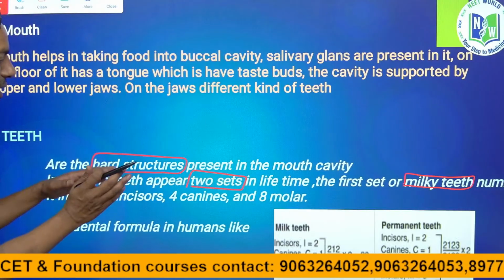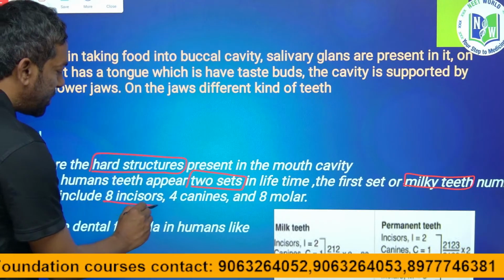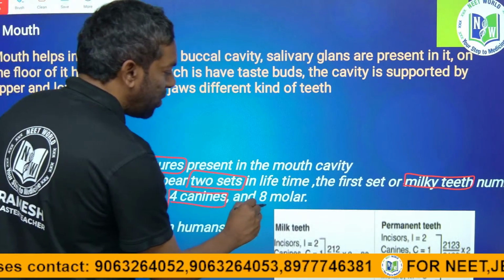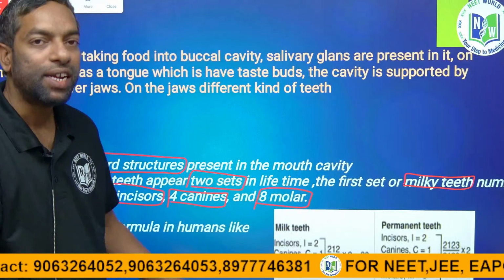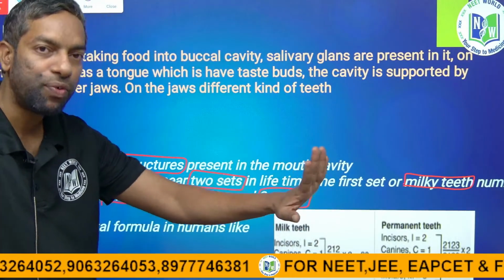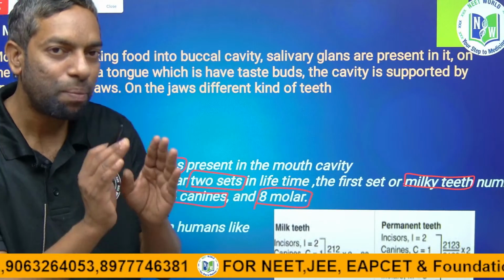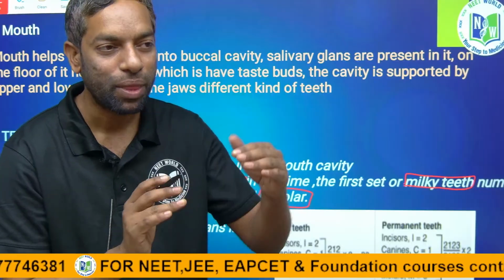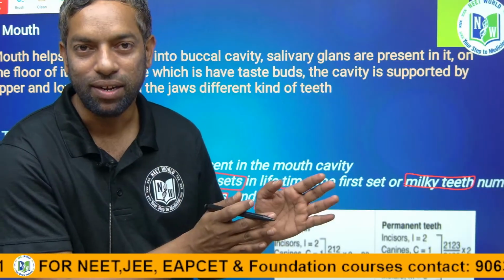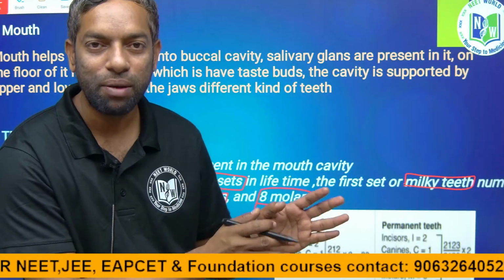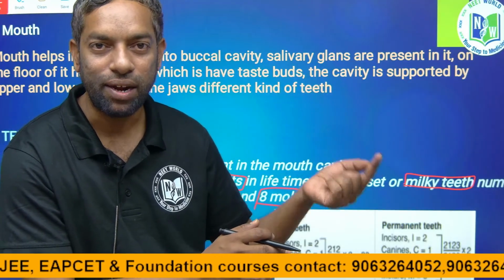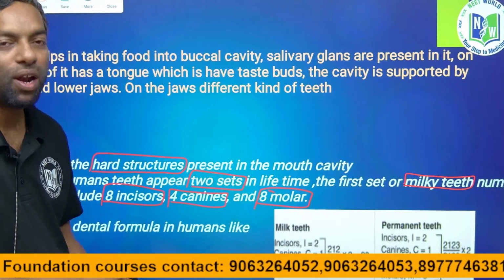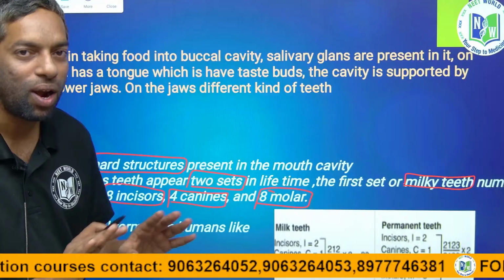The number is: incisors are 8, canines are 4, and molars are 8. Incisors 8, canines 4, molars 8. There is no premolar in the milky teeth. The primary, or child, teeth are 20 in number: incisors 8, canines 4 and molars 8. There is no premolar.